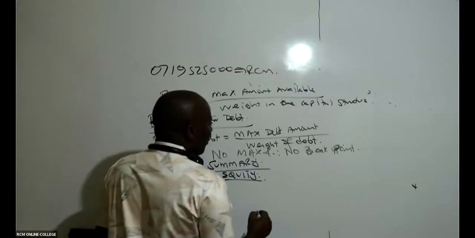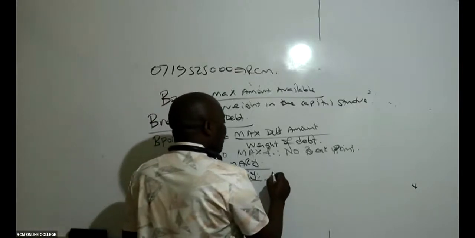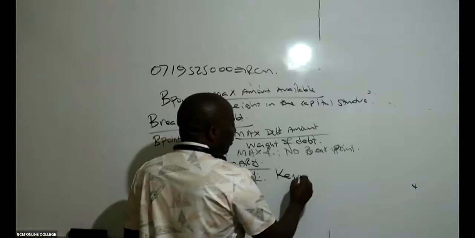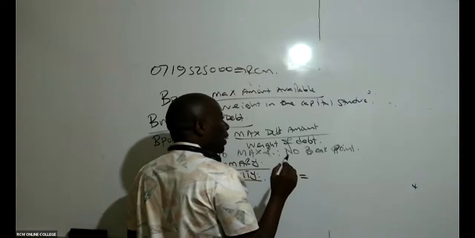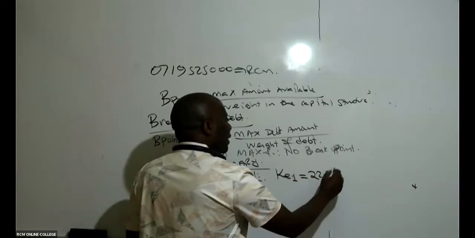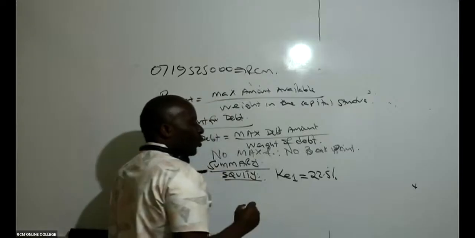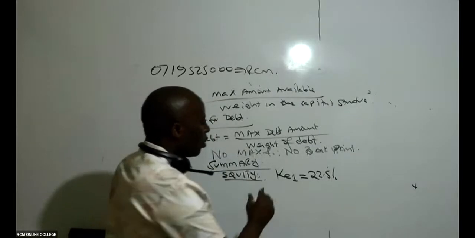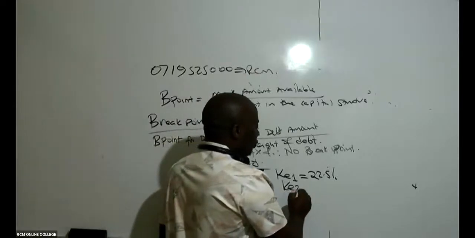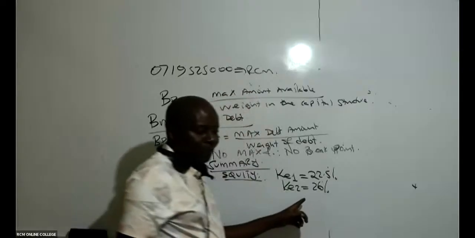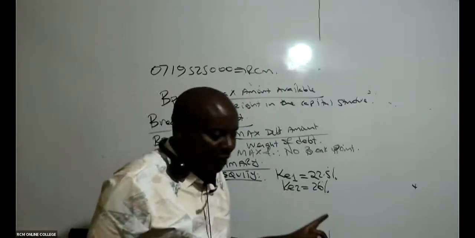So remember, for equity, I have in this case cost of equity 1. Is there somebody who can remind Mwalimu what cost of equity 1 was? Was it 22.5%, the one of retained earnings? And then cost of equity 2 was 26%. Is there somebody who is able to remember this?